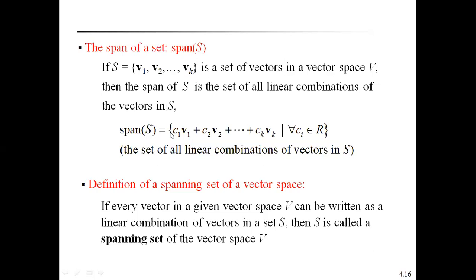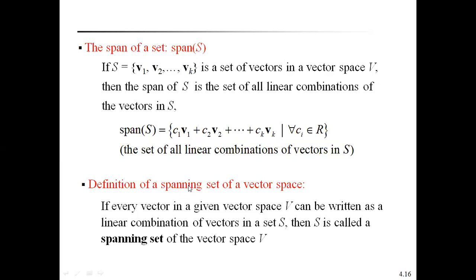Very important one. This can be represented in equation form, like this, in set form.